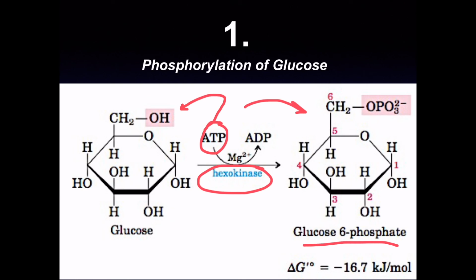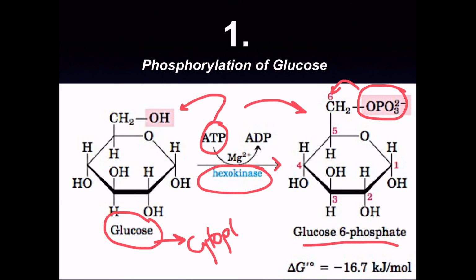As you can see, phosphate group over here at the 6th carbon. Now this reaction is a reversible one, as you can see from the arrow, and this is a very important reaction in cellular metabolism, because whatever glucose was present in an environment, the cell tries to get that glucose into the cytoplasm, and to trap this glucose in the cytoplasm, the cell does what?